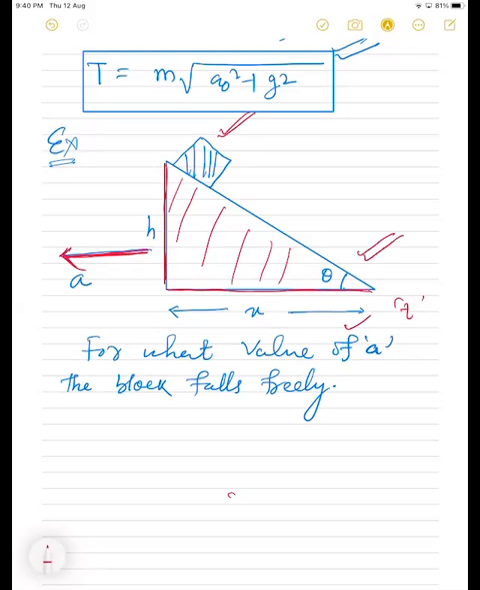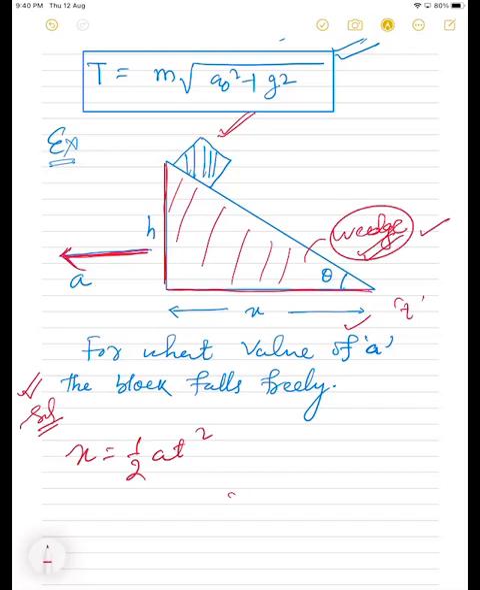Then for this wedge, if the initial velocity is equal to 0, then I can write x is equal to half at square. Initially it was at rest, s is equal to ut plus half at square, but u is 0. So for the wedge, can we write x is equal to half at square? We can write or not?